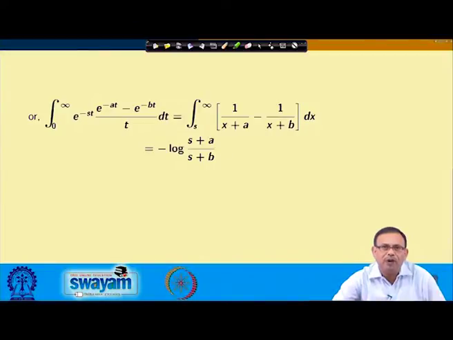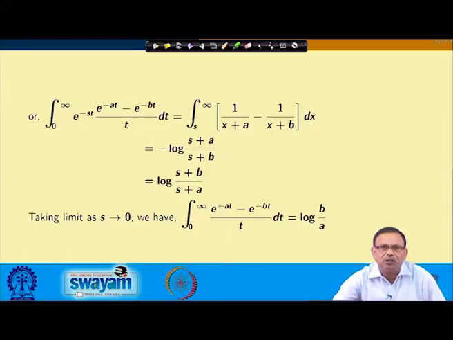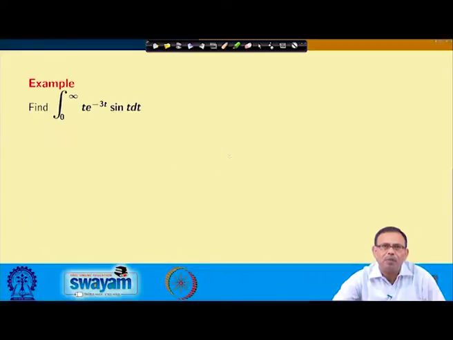The evaluating value is minus log of (s plus a by s plus b), and this I can write down log of (s plus b by s plus a). So, taking the limit as s approaches 0, I find the value of the integral as log of b by a. So, these are the usefulness of Laplace transform, where we are saying that to evaluate one integration also I can use the Laplace transform and its properties.